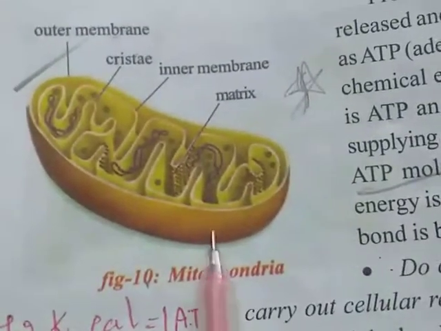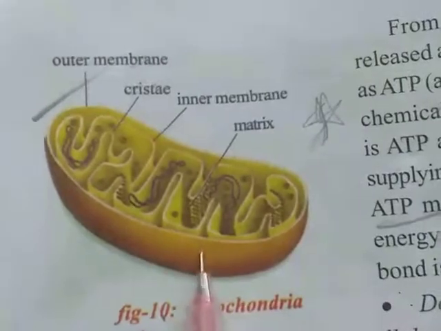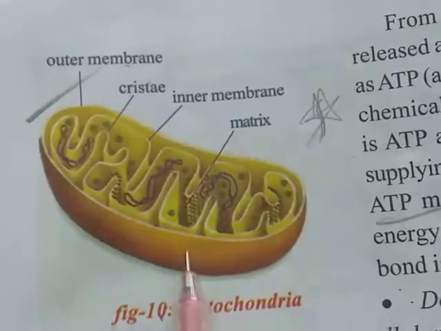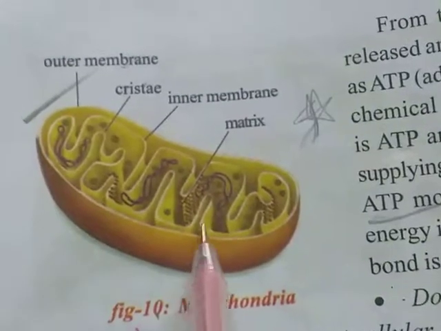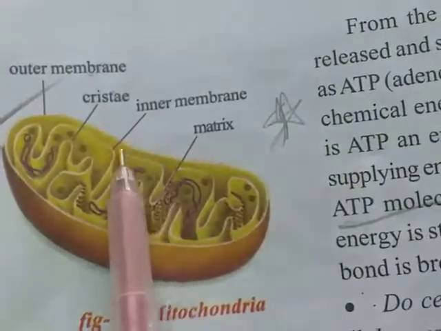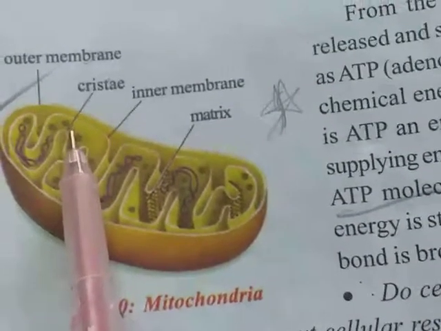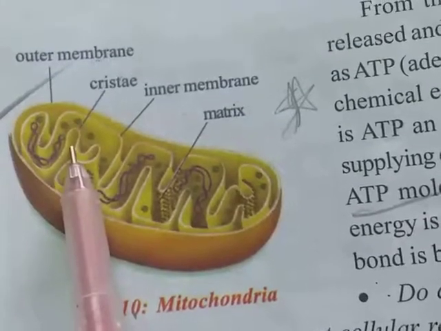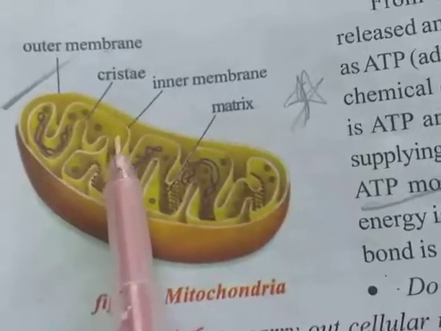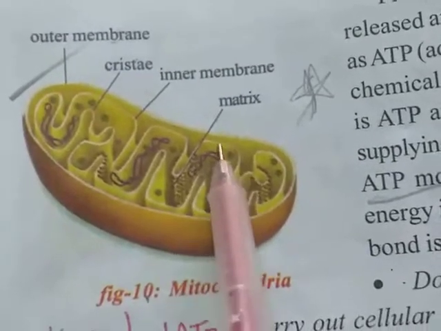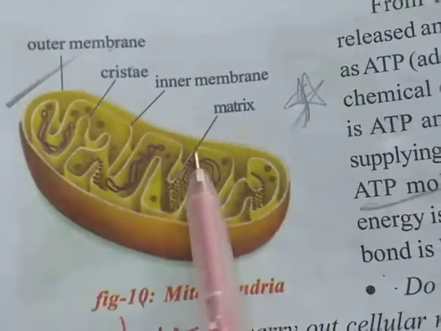So one more time we are going to discuss mitochondria. Mitochondria is which membrane organelle? Double membrane organelle. This is the outer membrane. This is the inner membrane. The inner membrane shows some interior foldings. These interior foldings are called cristae. The space between two cristae is called matrix. Matrix contains some dotted-like structures. These are called enzymes.